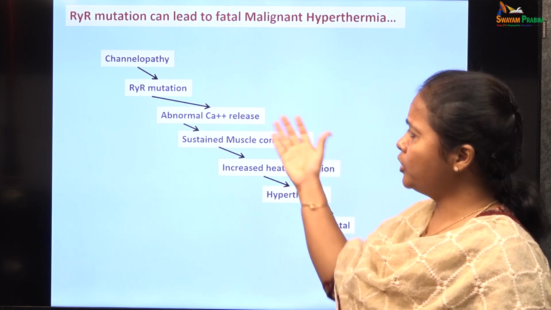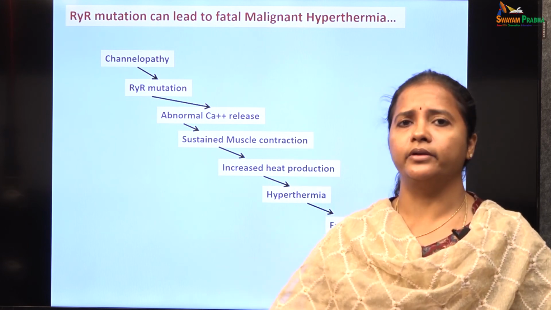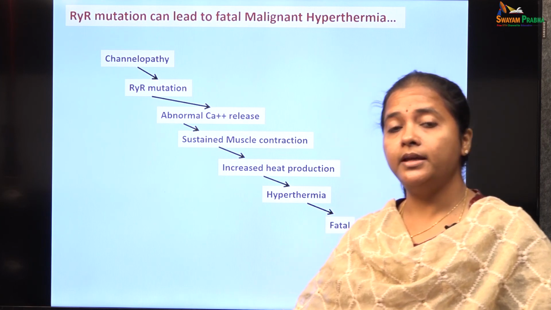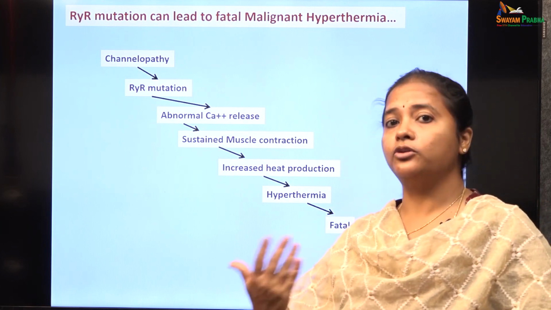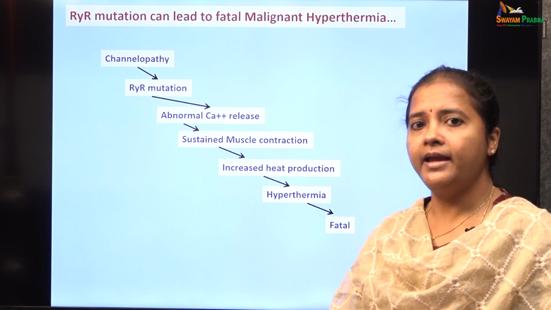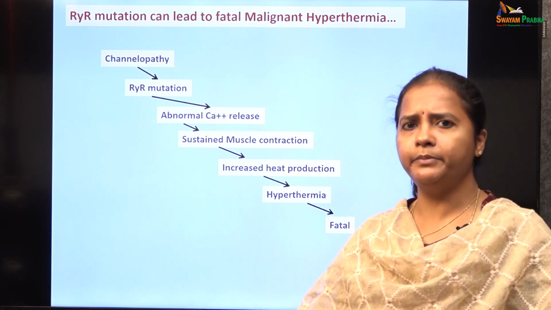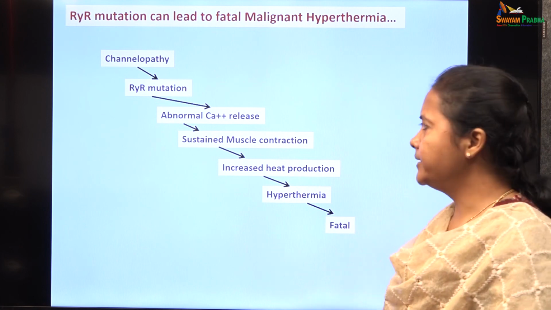So, because there is an abnormal calcium release, there is a sustained muscle contraction which keeps on continuing, leading on to an increased amount of heat production, and the body temperature goes beyond the normal level, leading on to hyperthermia, and it can be a fatal condition. And of course, there is treatment for this which needs to be done for reviving the condition.